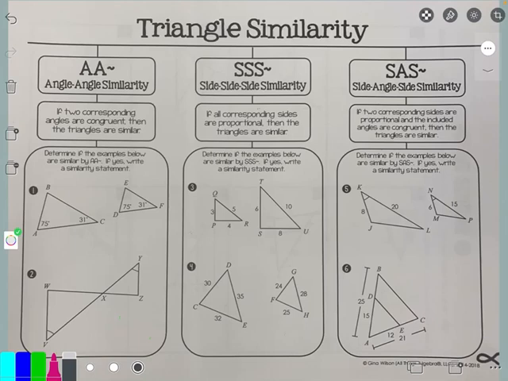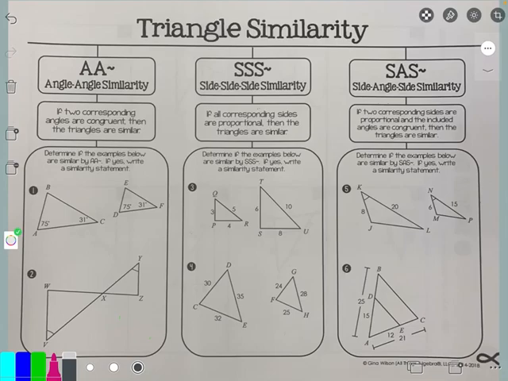Today, guys, we're going to talk about the 3 ways we can determine if triangles are similar. You can see their titles at the top. You can use 2 angles, called angle, all 3 sides, known as side, or doing what I call a side angle side sandwich. And I'll explain that last one momentarily.